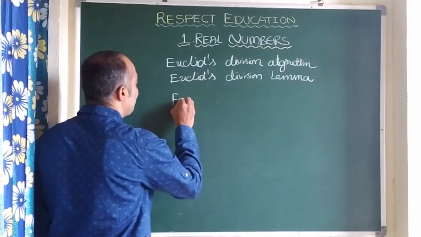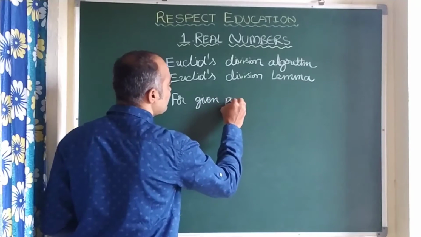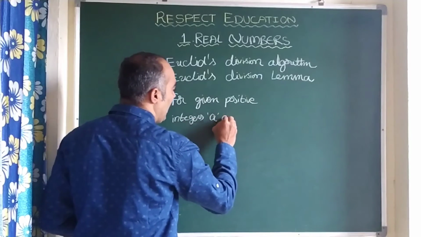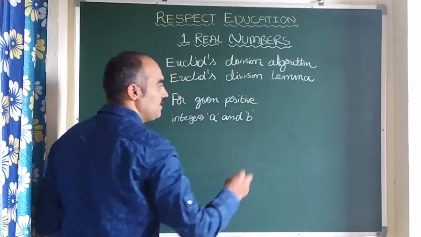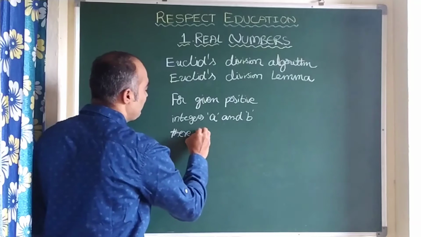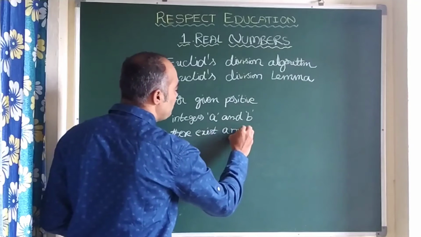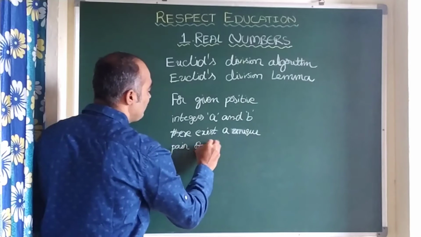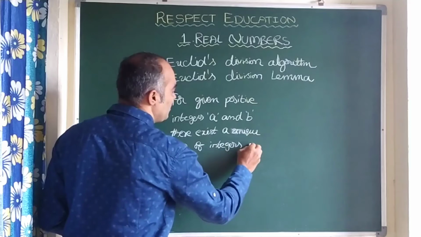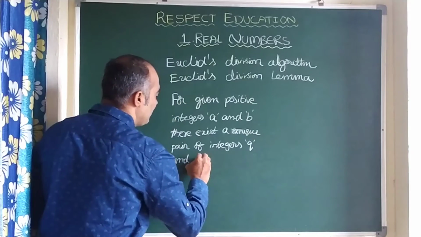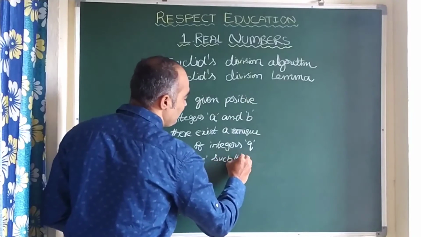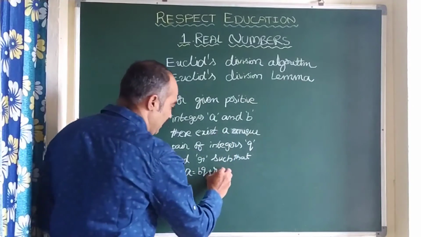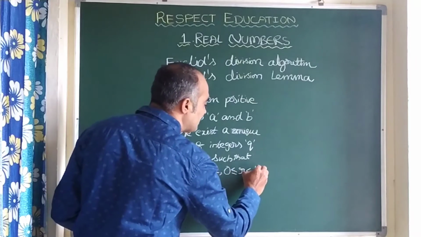For given positive integers A and B, there exists a unique pair of integers Q and R such that A is equal to BQ plus R, where 0 is less than or equal to R, strictly less than B.